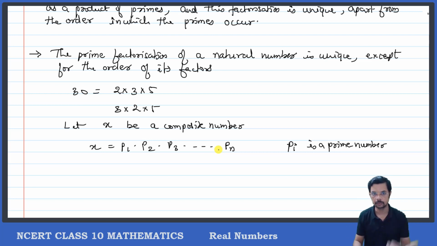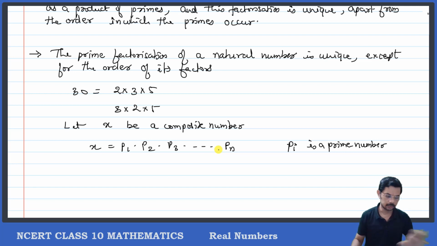I will also say 2 into 3 into 5, and you are also supposed to say that it is 2 into 3 into 5 for 30. Okay, we will not say 3 into 2 into 5, because we have come to a conclusion. We have agreed that we will be writing them in ascending order. The primes will be arranged in an ascending order. That is the agreement, so that yours and mine will be same.